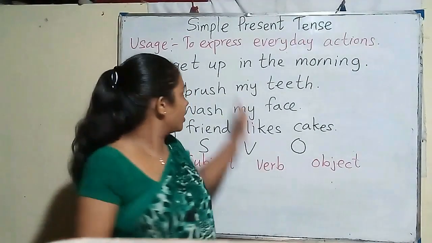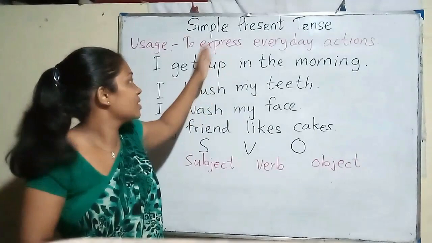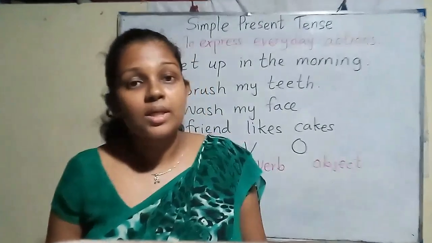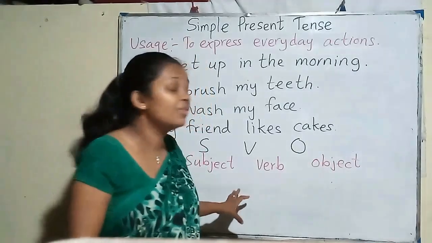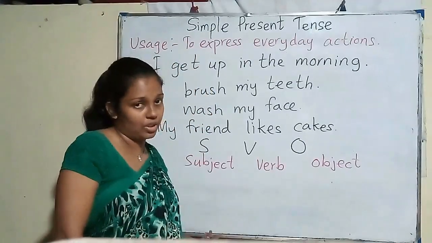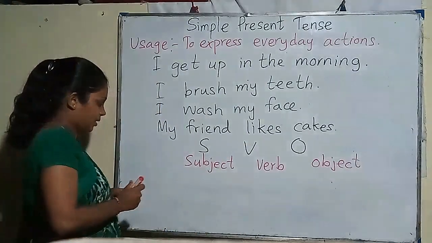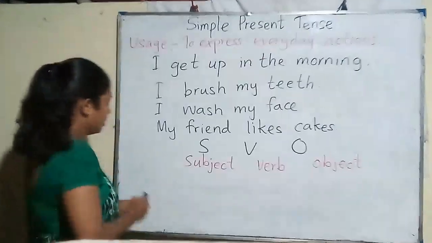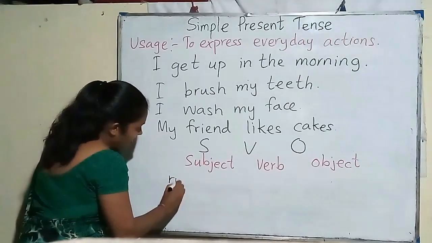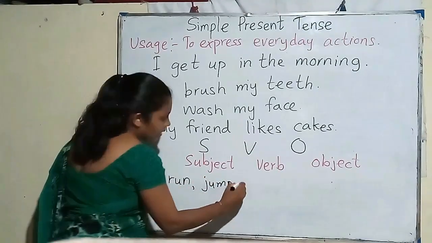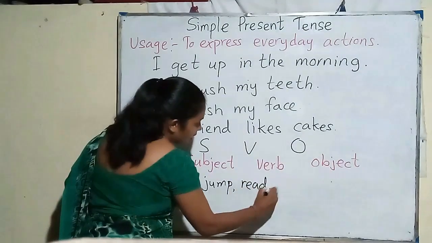Before writing the examples for simple present tense, I would like to say something about the verbs in English language. Here, if we take some examples: run, jump, read, write.